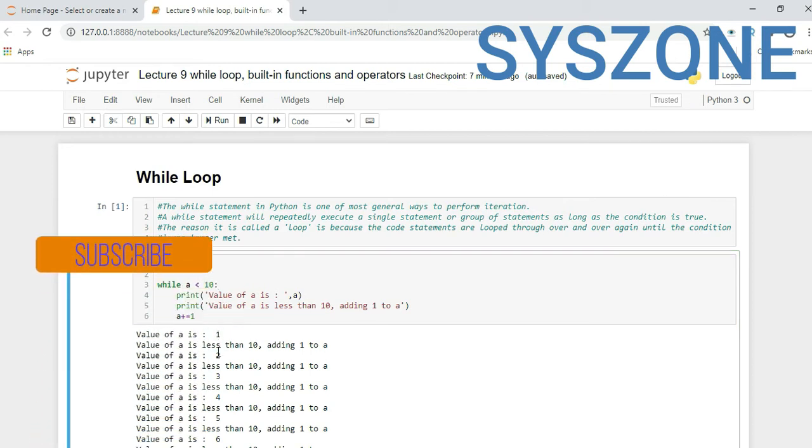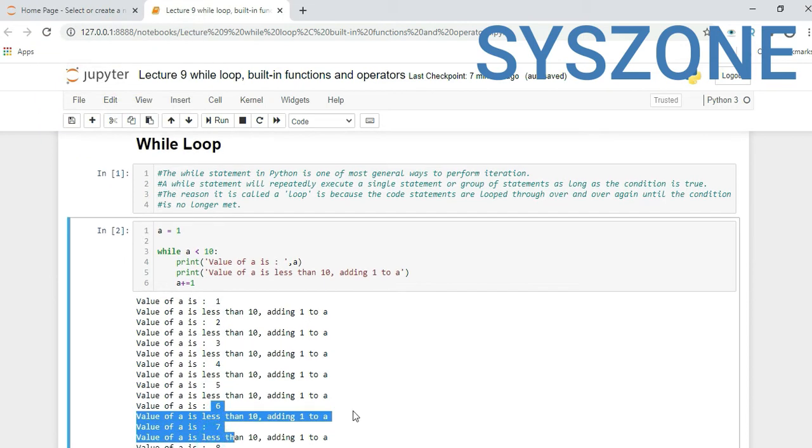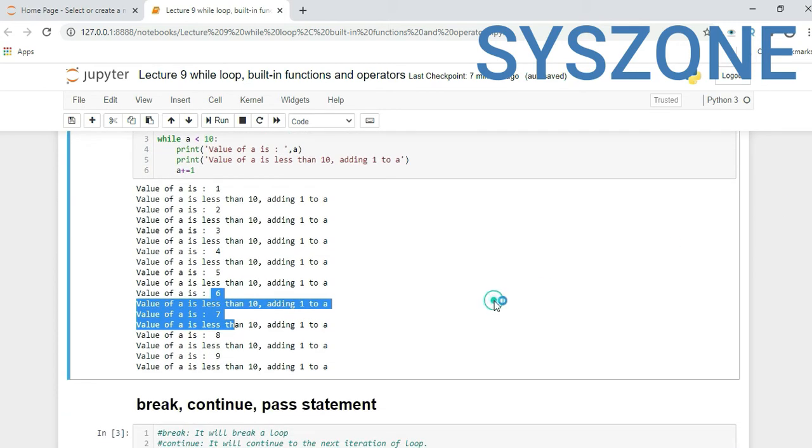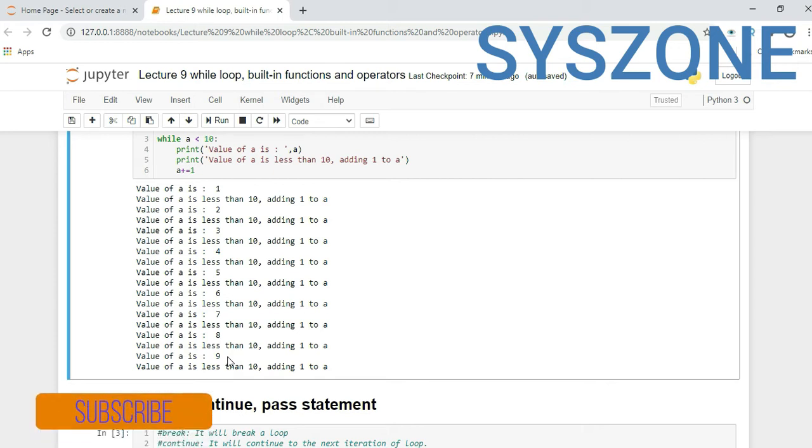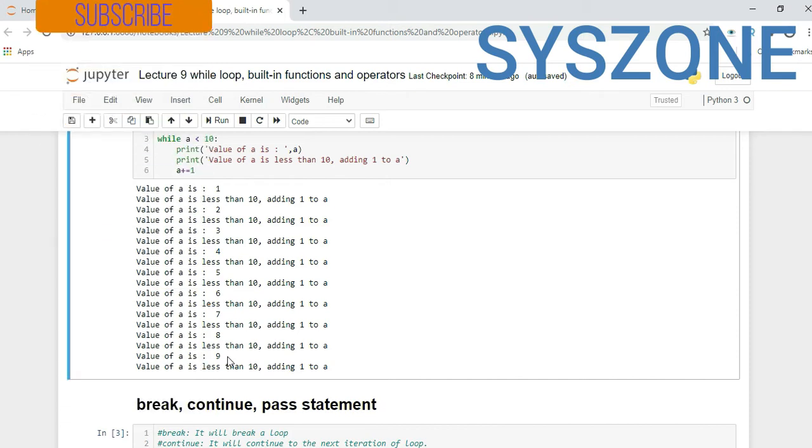If you see, the value of a is 1 the first time, the second time it is 2, 3, 4, 5, like that till 9, because our condition will execute till 9. Where the value of a becomes 10 or greater than 10, it will stop executing. So this is a simple demonstration, or example, of a while loop.